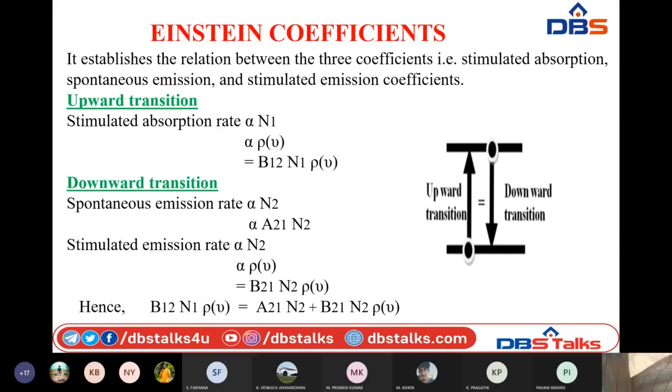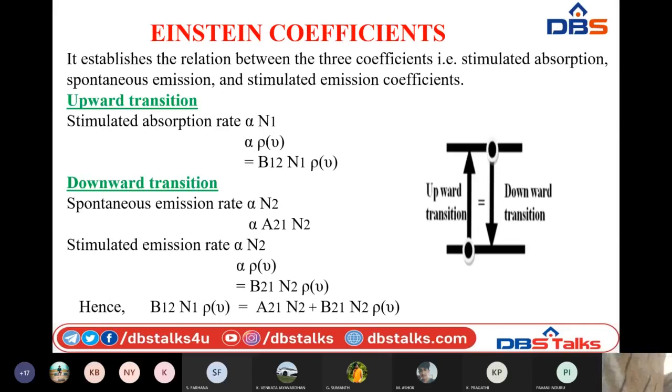Whenever spontaneous emission takes place, that means without supplying any external energy, the atom goes to the ground level voluntarily. It comes back on its own after finishing its lifetime.